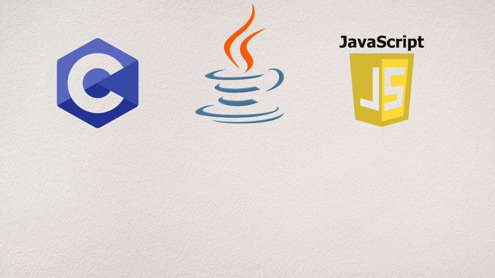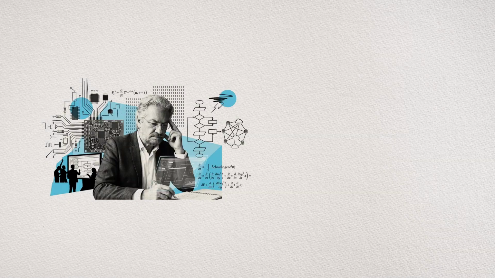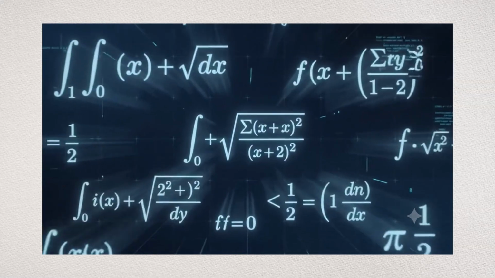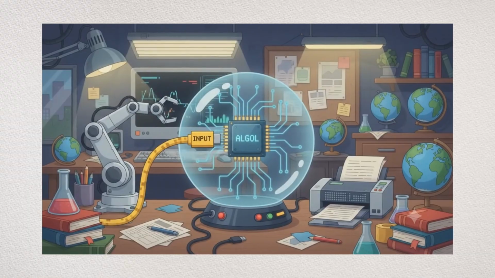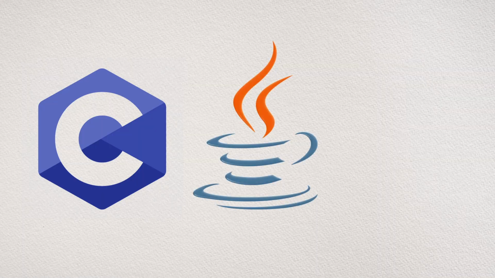But ALGOL had one fatal flaw that killed it in the real world. The designers couldn't agree on a standard way to handle input and output, which meant ALGOL was fantastic at solving math problems and completely useless for building any software that actually needed to interact with the world. But here's why it still matters. ALGOL is the direct genetic ancestor of C, Java, and Python.